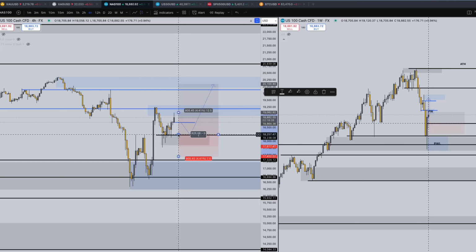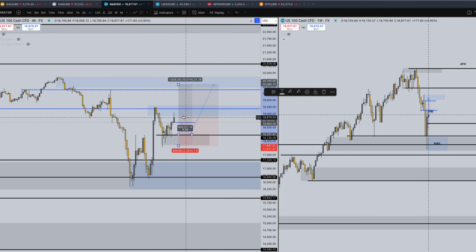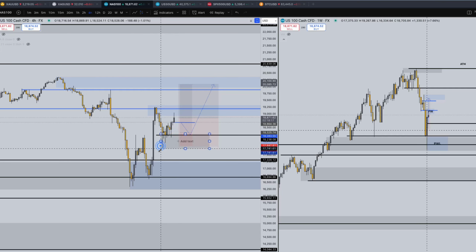If price wants to come down, retest this area, and then continue higher, same stop loss, same take profit. This would be nearly a 4.5 risk reward trade setup. So it would be a little more favorable to take advantage of if it comes down to the area of support / demand. But overall, still looking to climb higher.